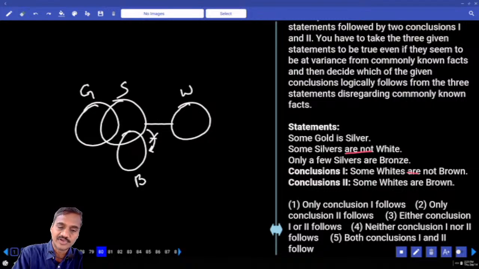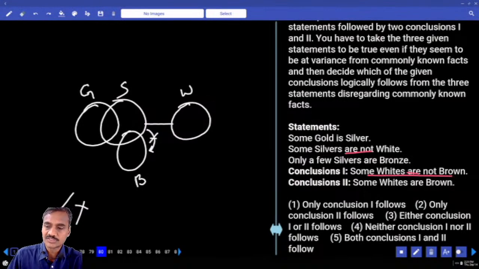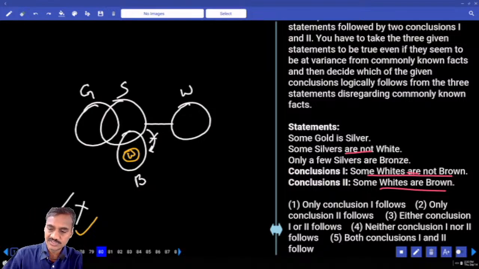And as of now some white are not brown, that is true. And some white are brown is false. Now the first one is true. First one is a negative conclusion. To make this one false, all white are brown. Now tell me whether I can write white like this or not. Alternate diagram true, previous conclusion false. Now in the same diagram, some whites are brown, now it has become true. Earlier affirmative false, negative true, now negative false, affirmative has become true. Hence what is your answer? Either 1 or 2, choice 3, question number 80.